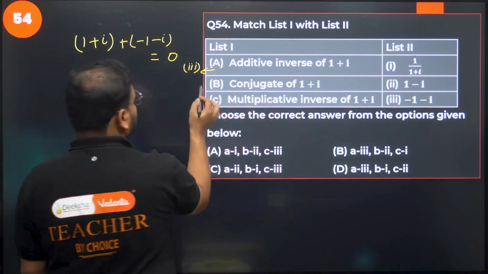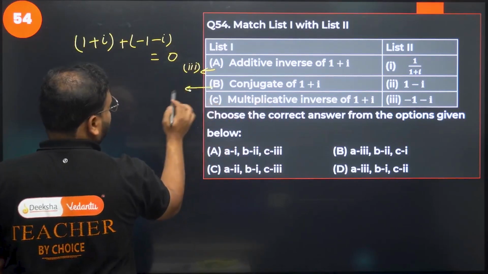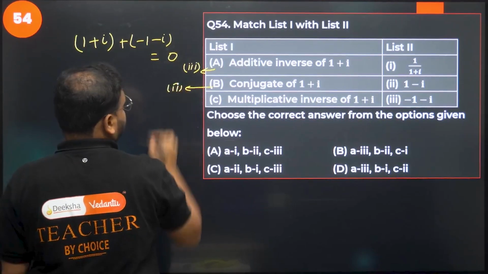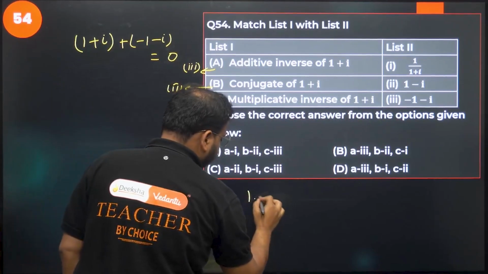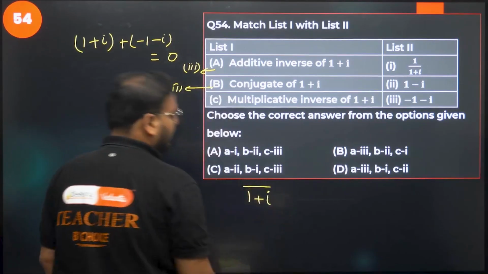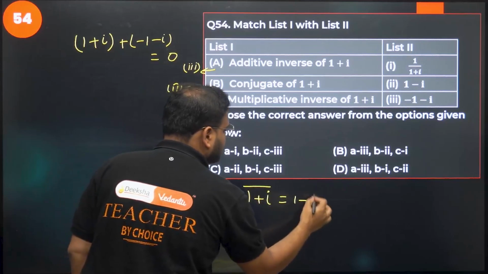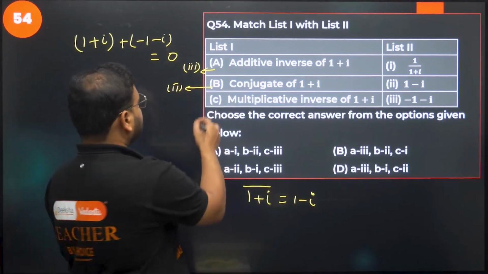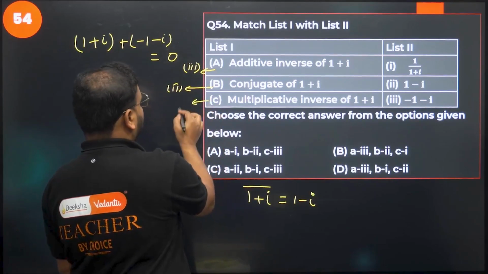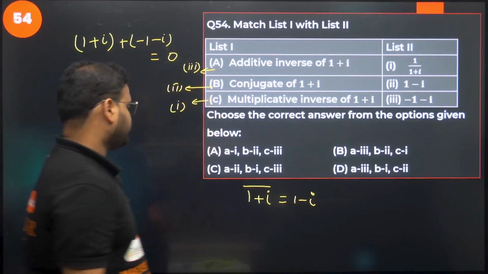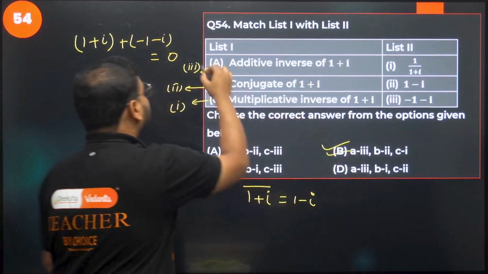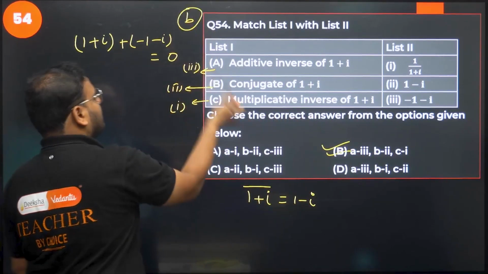Conjugate of 1 plus i. I told you this already. The conjugate will simply become 1 minus i, so option 2 is correct. If you write the conjugate bar of 1 plus i, the answer is 1 minus i. Only the imaginary part becomes negative. Okay, B. What about C? What is left? 1. So the answer is 3 to 1, option B is correct.